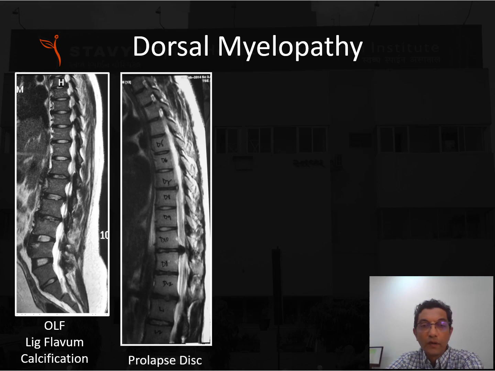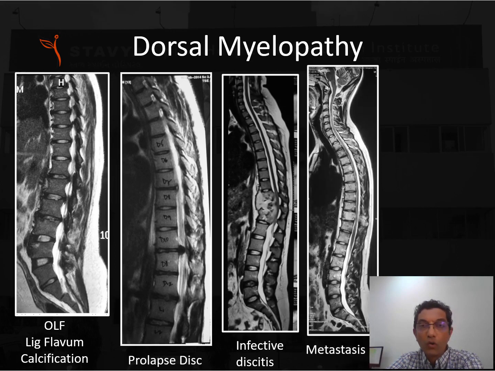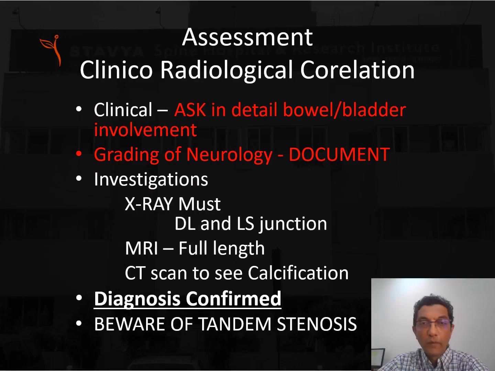It could be because of a prolapsed disc, commonly seen at the lower dorsal area. Could be because of infection, which is quite common in our part of the world, that is because of tuberculosis. Could be because of metastases, secondaries, or even primary tumors as well. And could be because of a fractured spine, causing dorsal myelopathy.